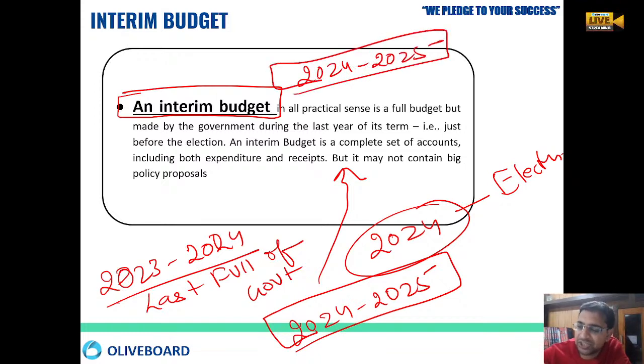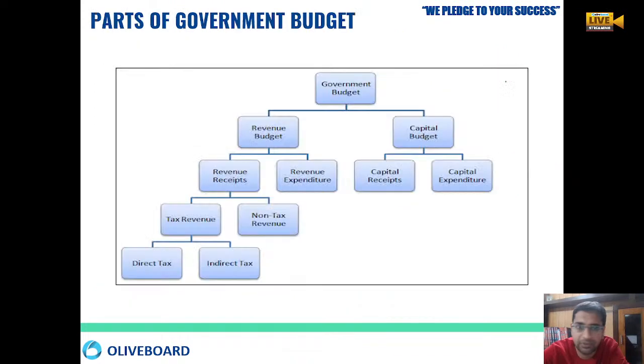Once the elections are over, whichever party wins the election will come and make the final budget. They will again make the final budget. That is the concept of an interim budget.